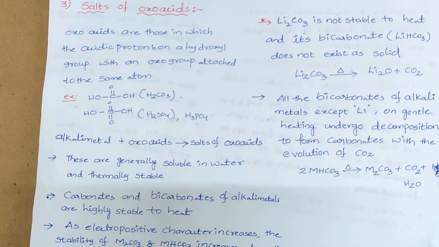So totally we have discussed some important compounds: oxides, hydroxides, halides, and finally salts of oxo acids of alkali metals. This is about the syllabus included in alkali metals. In the next class we will discuss one more group, group 2 elements, which are also called alkaline earth metals. The chemistry of alkaline earth metals we will discuss in the coming classes. Thank you.